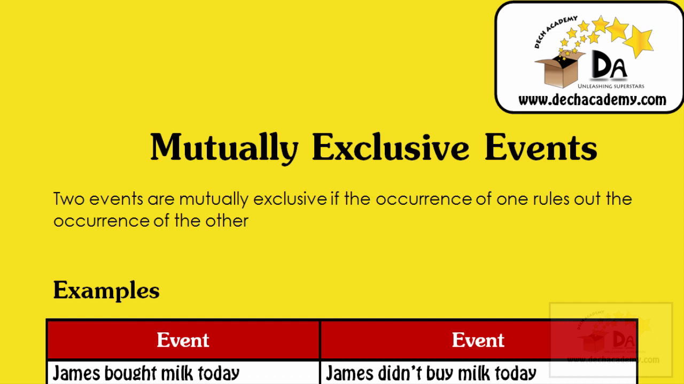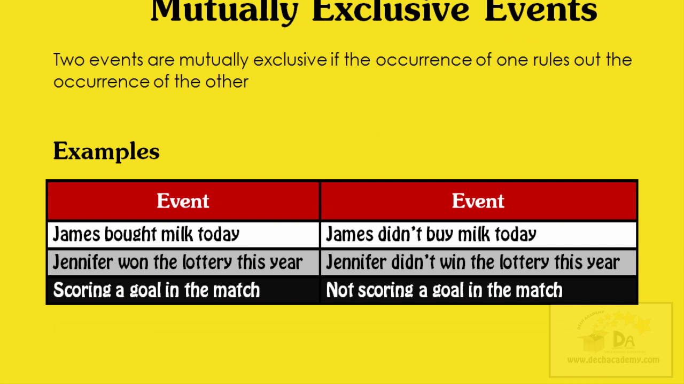This video covers the concept of mutually exclusive events. Two events are mutually exclusive if the occurrence of one rules out the occurrence of the other. Let's take a few examples.